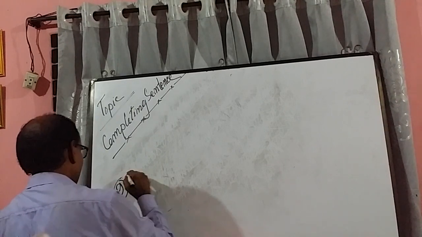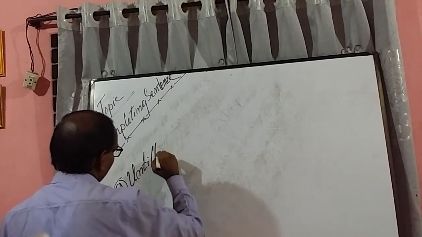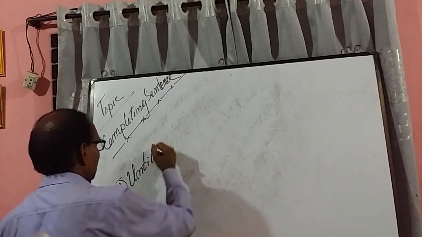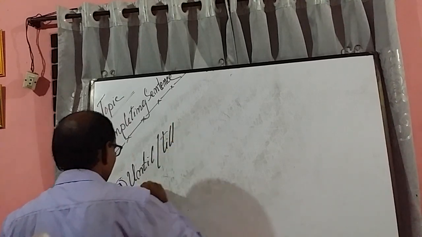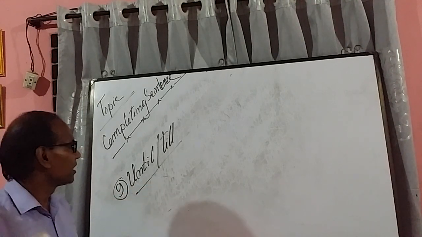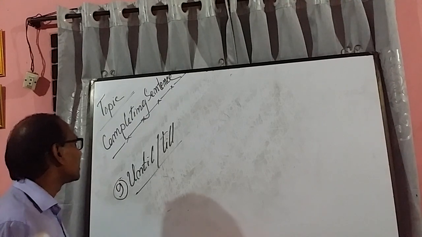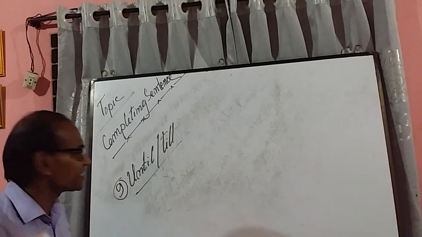Rule 9. Until or till. Almost the same meaning. Two sentences will be there, and the second sentence will maintain relevance with the first sentence.